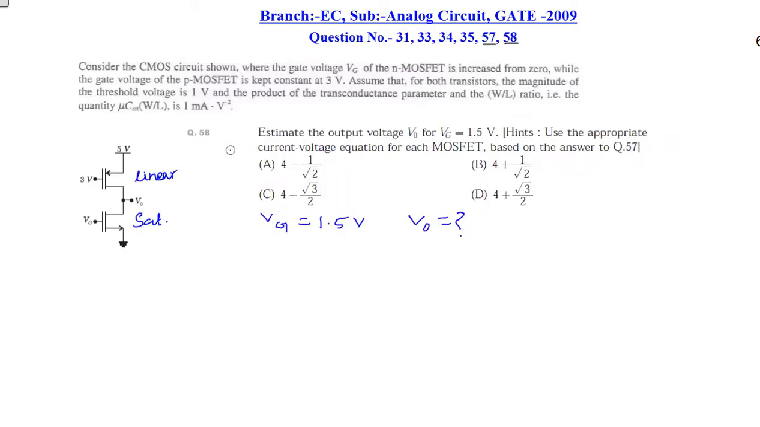Coming to the second part, we have to use the answer of the first part, that is, the NMOS is in the saturation region and the PMOS is in the linear region.